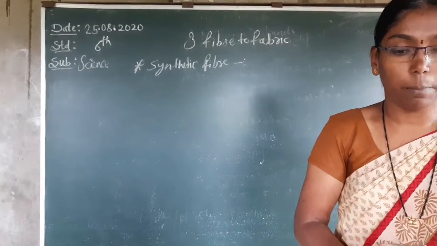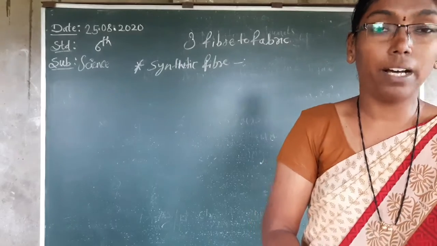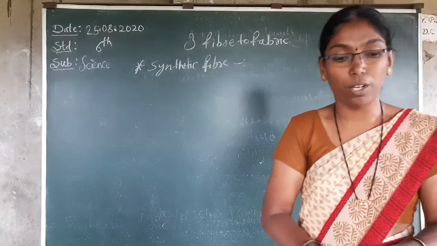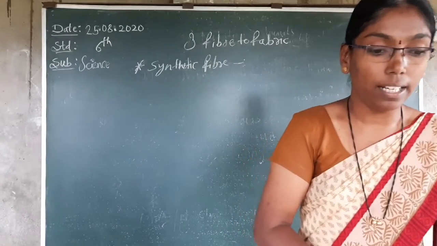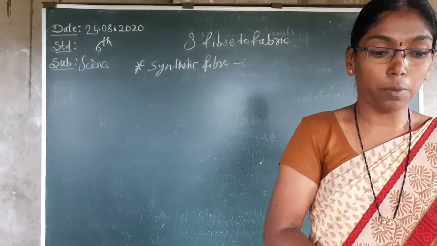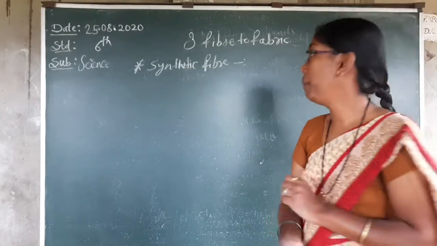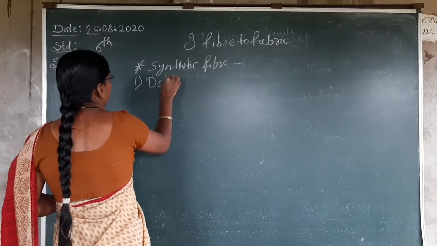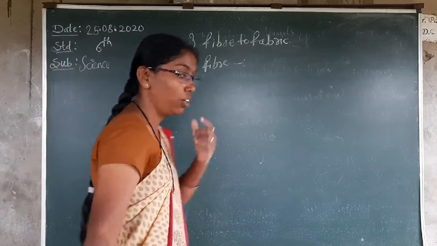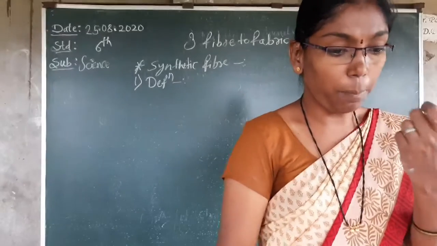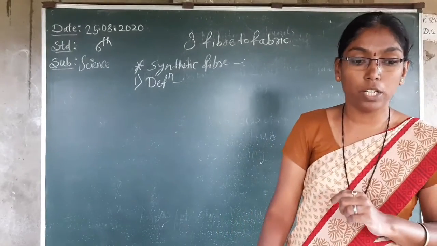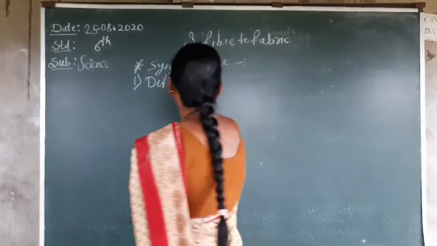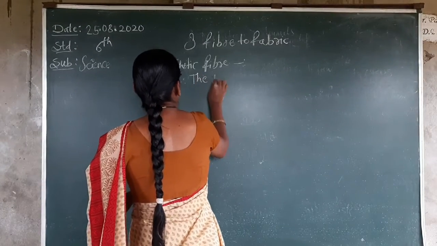What is meant by synthetic fiber? First, definitions are very important. The fiber obtained artificially by chemical process is called synthetic fiber. Don't forget, the definition is always important. In short, I will write the definition. The fiber obtained artificially by chemical process. I will write it here.